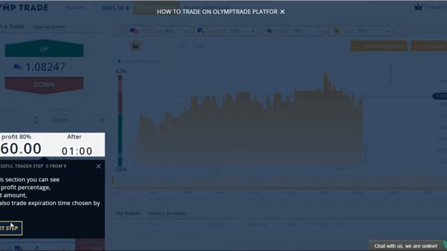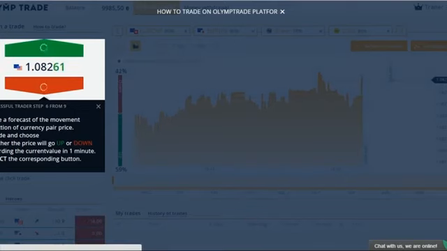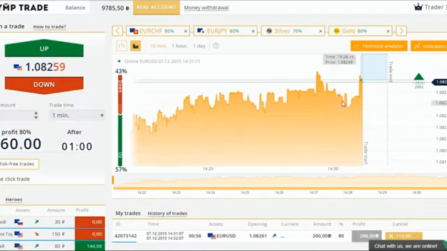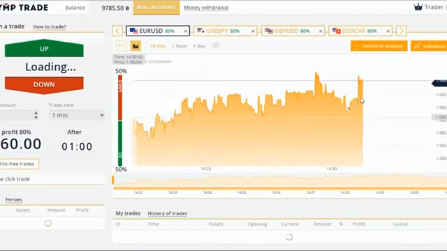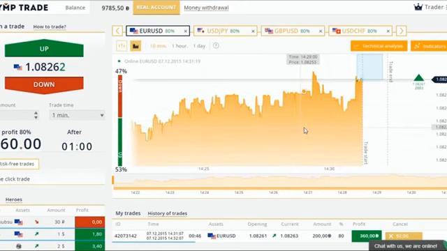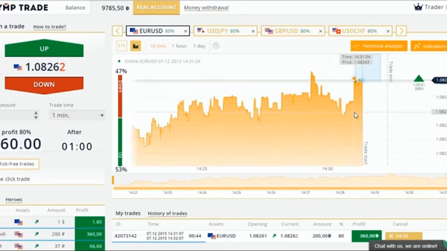Then we click on Next Step, and we finally have to determine whether the currency rate will go up or down. Now let's make the forecast as most people dealing with binary options for the first time do. That is, hit or miss. Click on, for example, up, and look at the chart. See how the currency pair price is fluctuating? It is affected by multiple factors. Economic situation in the world, various economic news appearing all the time, currency purchases by key players on the stock exchange, and lots of others.